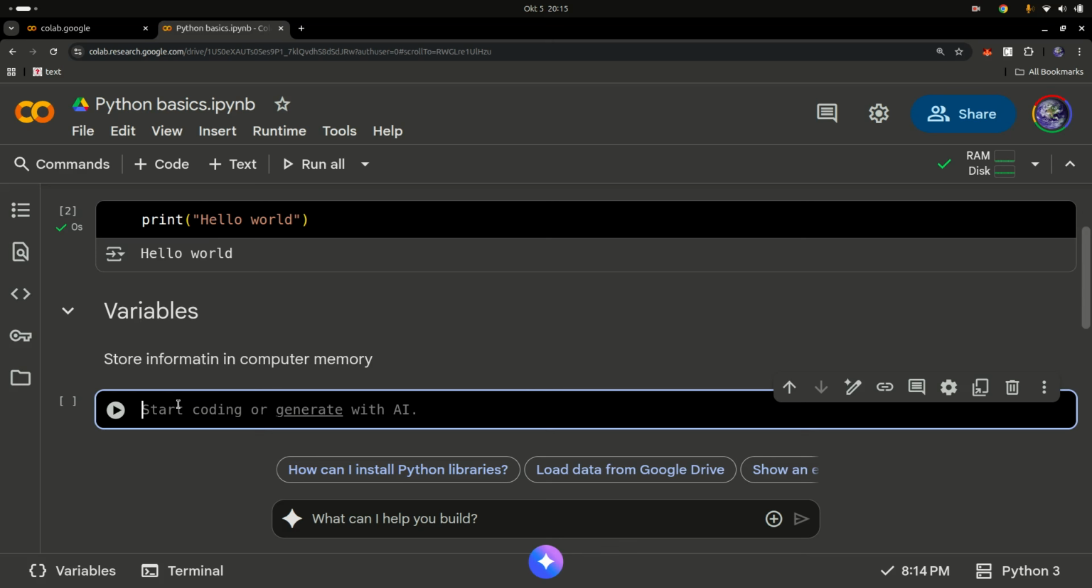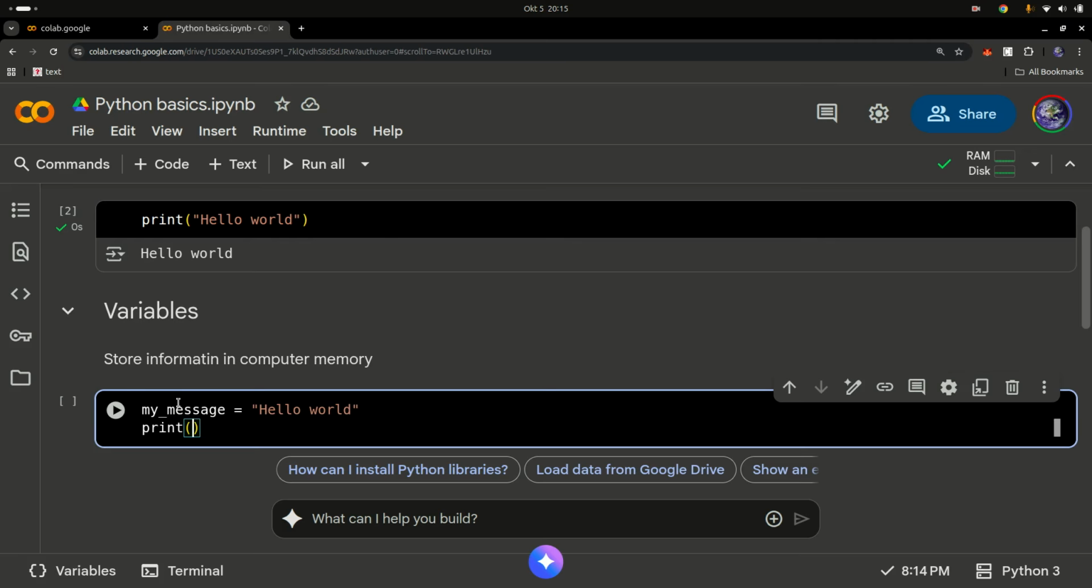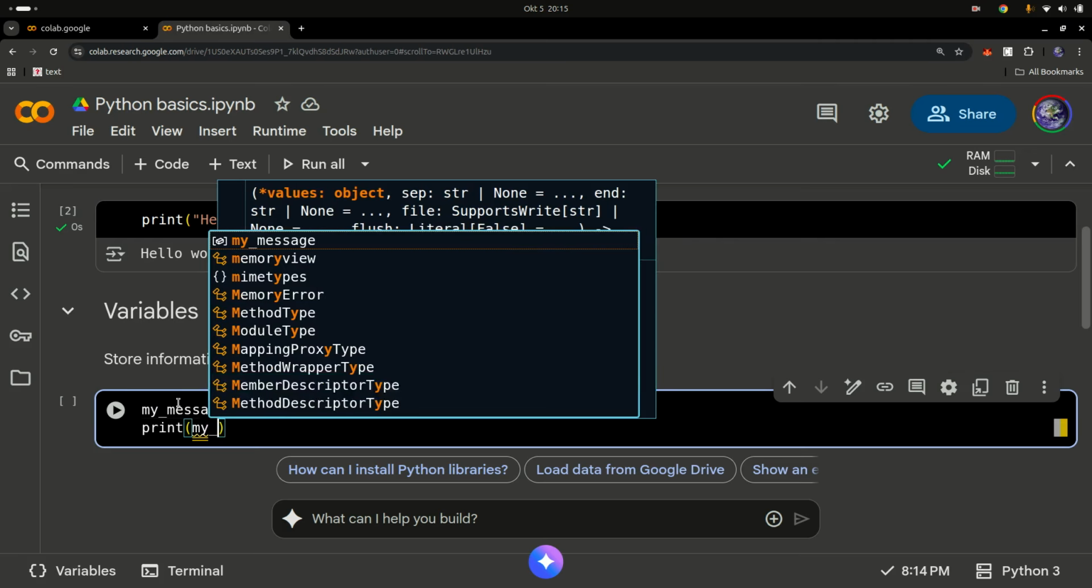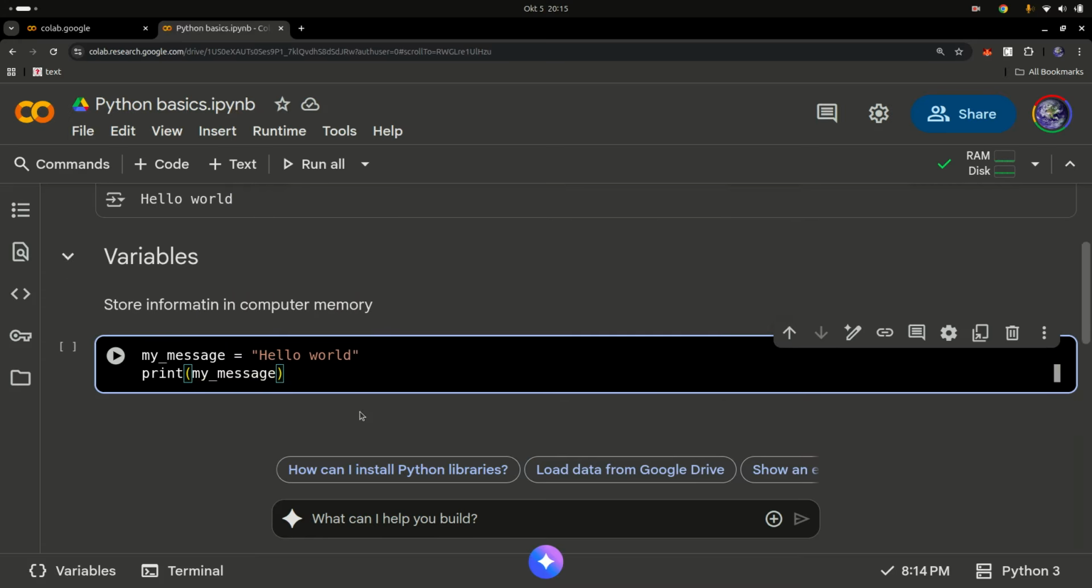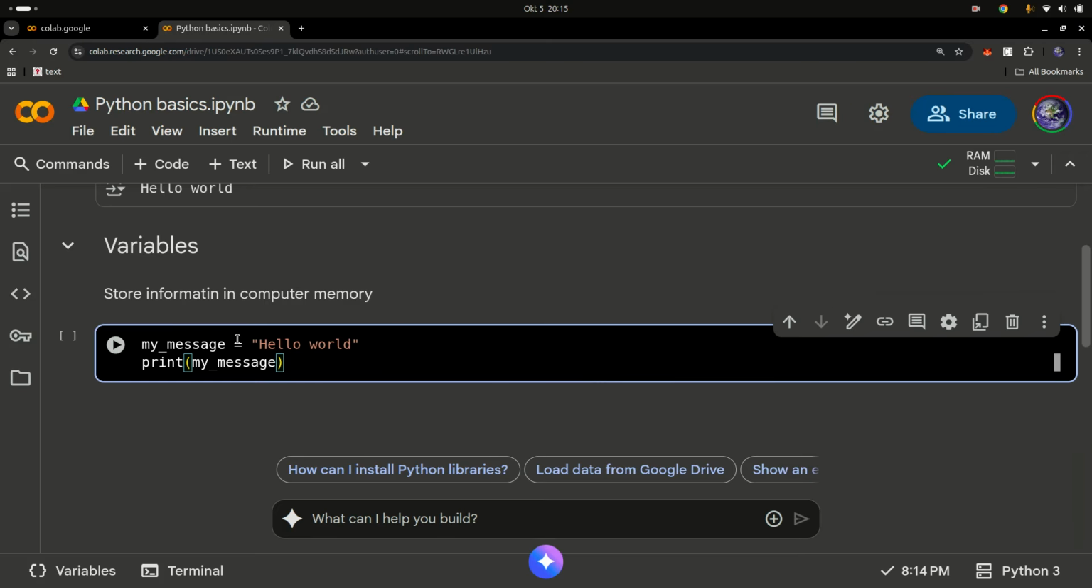Okay, so now let's store this message in our memory. We're going to simply say my_message is equal to "hello world". That's it. And you can go in here and simply print my_message. So what does this mean? I know there's a lot of stuff, but what does it mean? This is called a variable, the variable name, and this is what it stores.